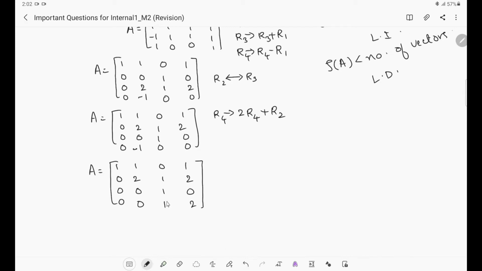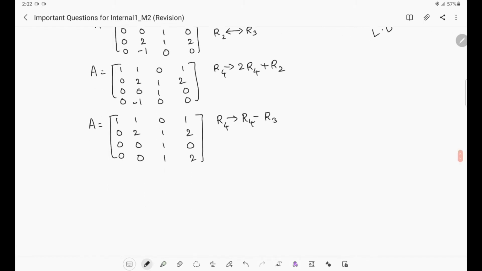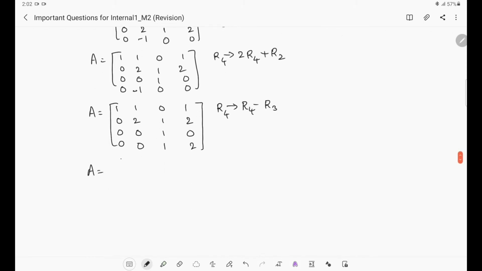Now further we can make this one as 0 by subtracting from this, right. So when we subtract, what will we get? R4 should be replaced with R4 minus R3. Then Matrix A will become 1 1 0 1, 0 2 1 2, 0 0 1 0, and then this will be zeros: 1 minus 1 is 0, 2 minus 0 is 2 only, right. So further simplifications are not possible.